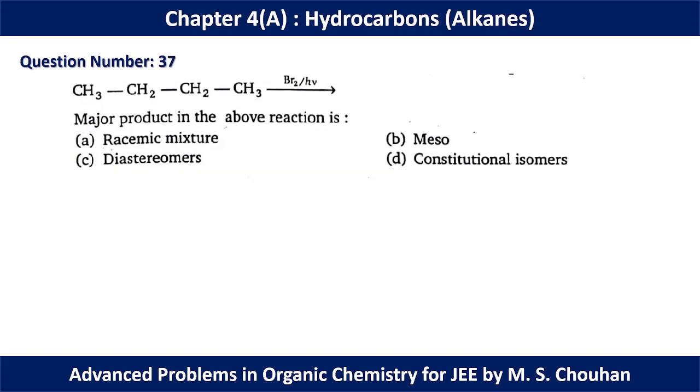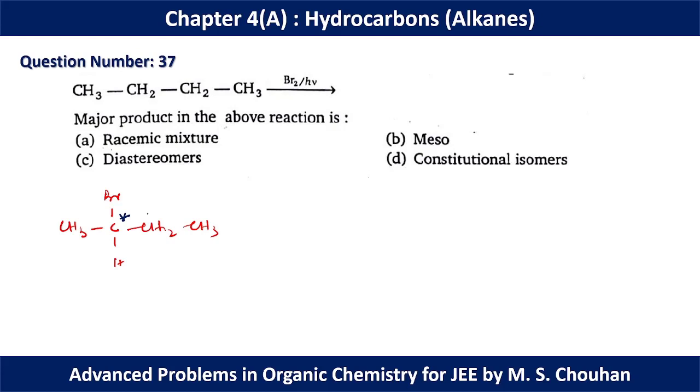In question number 37, the major product of the above reaction is, as we know that bromination is possible at the position where a radical is most stable, and in this case this will be the product. And as we know that we can form a chiral center at the major product, that's why we can form 2 enantiomers, and equal probability of 2 enantiomers are possible.